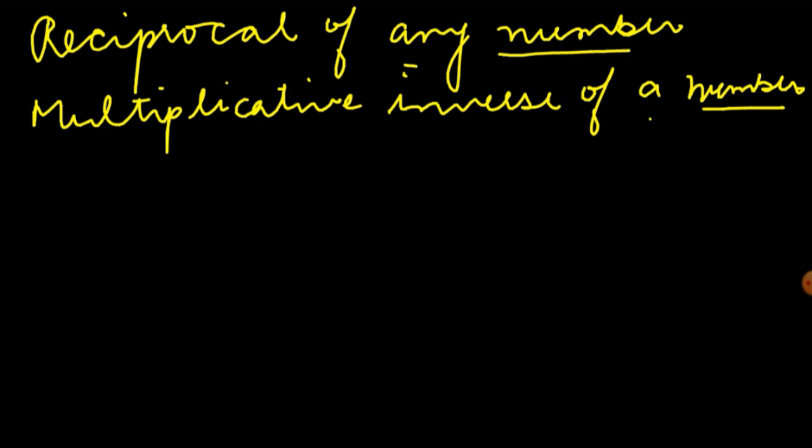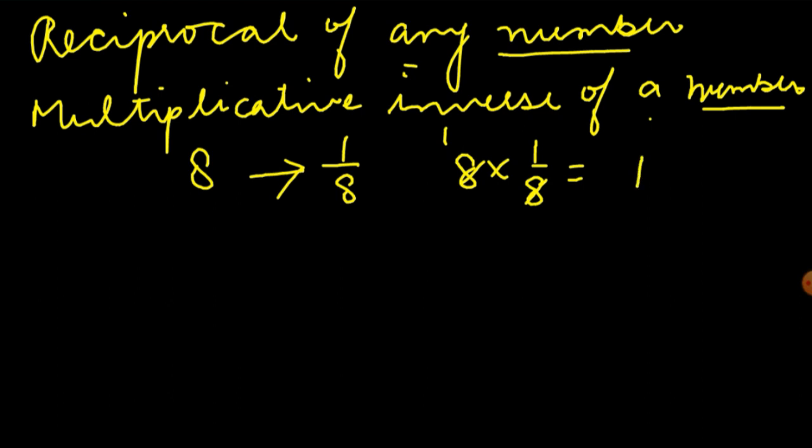Multiplicative inverse means reverse, ulta. Like suppose it is 8. So the reciprocal of 8 is 1 by 8. Why is it called multiplicative inverse? Whenever a number and its reciprocal are multiplied, the answer is always 1, because we can cut 8 by 8 here. 8 ones are 8, 1 ones are 1. So that's why it is called the multiplicative inverse. Multiplicative inverse of 1 by 8 is 8, and of 8 is 1 by 8.